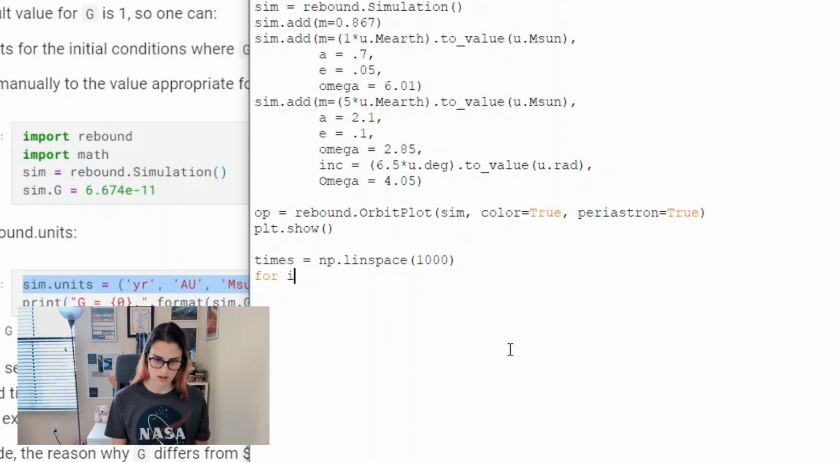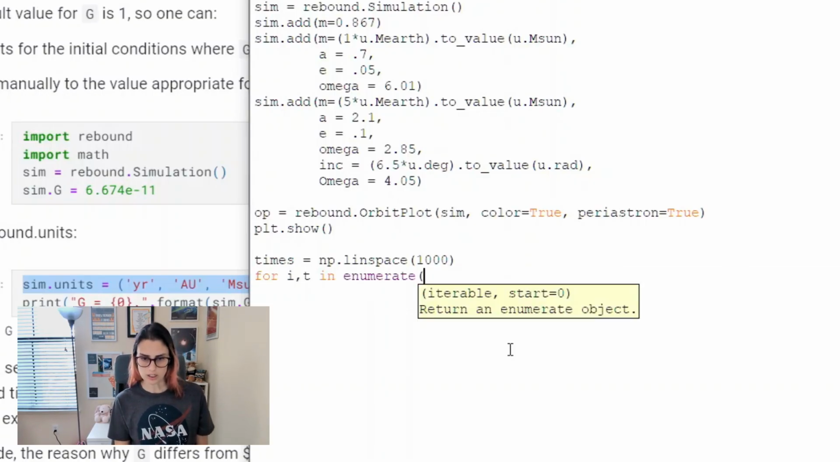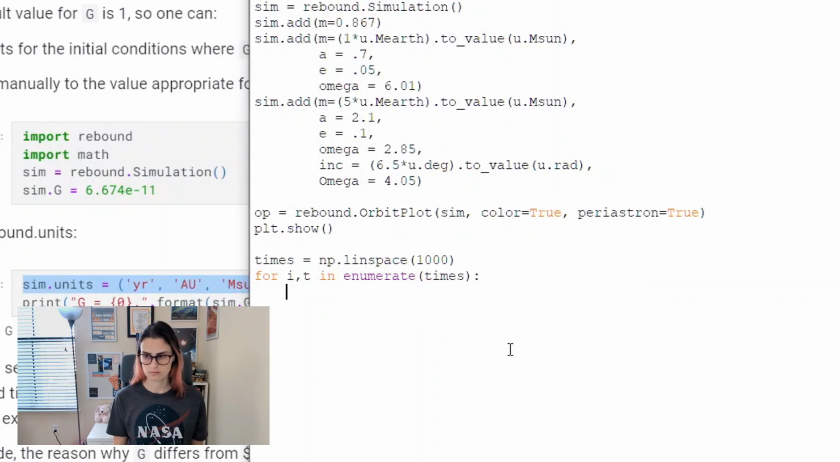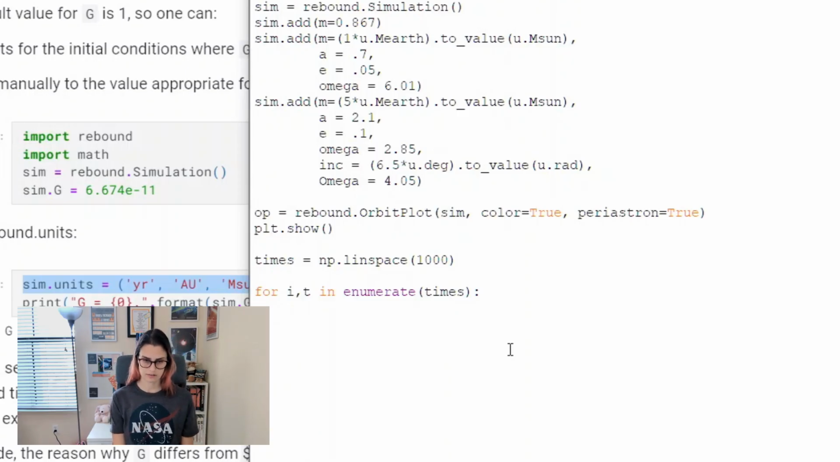So for it, enumerate times. Oh, I should probably save. What should I save? I can just save the semi-major axis.